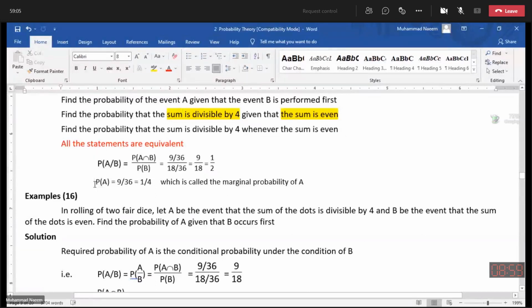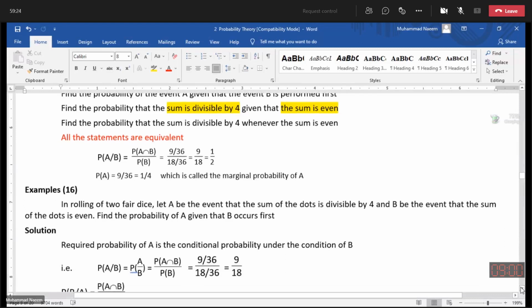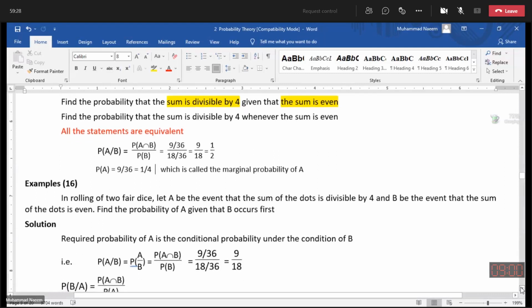Also, we calculated the marginal probability of A, which is 1 by 4. Both are not the same. This means here in this case, A and B are not independent. For independence, the conditional and marginal probability must be the same.